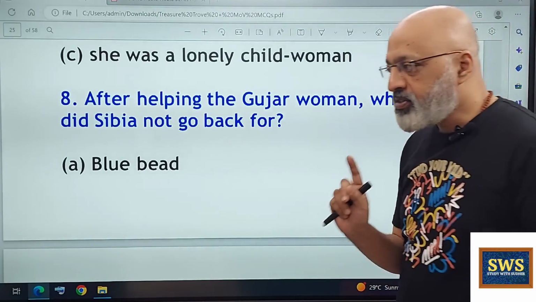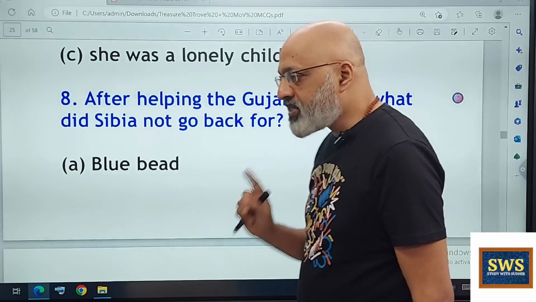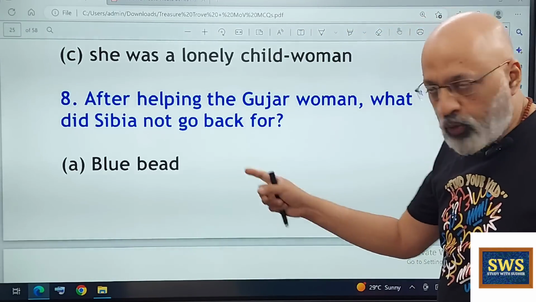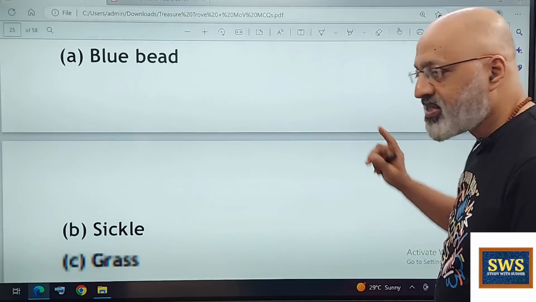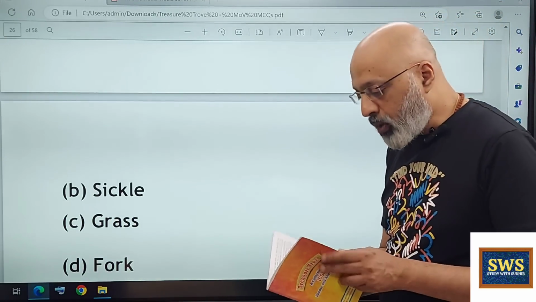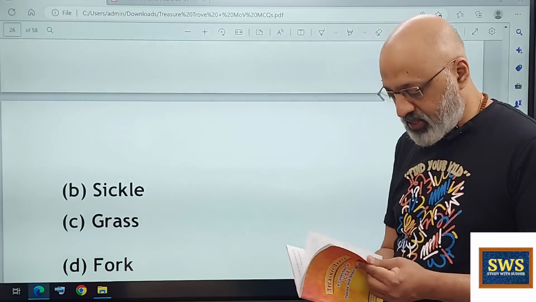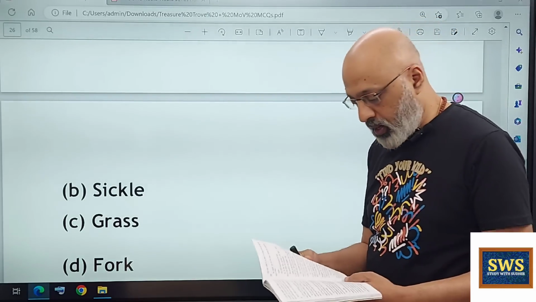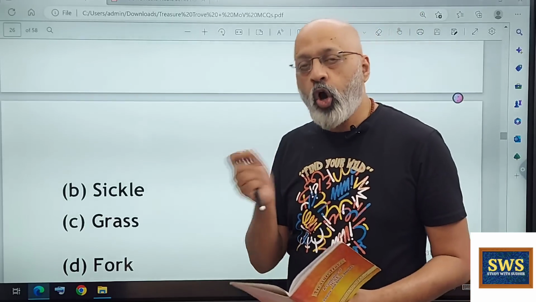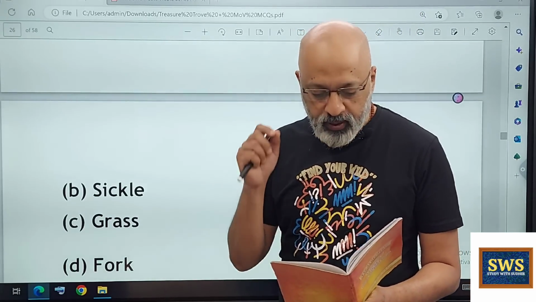Now here I have seen this going wrong with many students. Blue bead, sickle, grass, or fork. Please look at what the text says. This is important, because I saw this in a pre-board examination where the options itself were not correct.